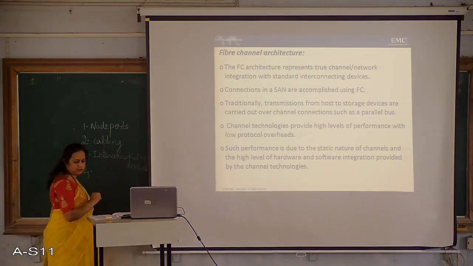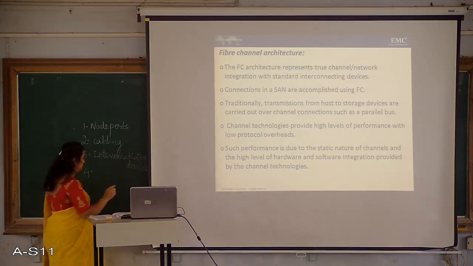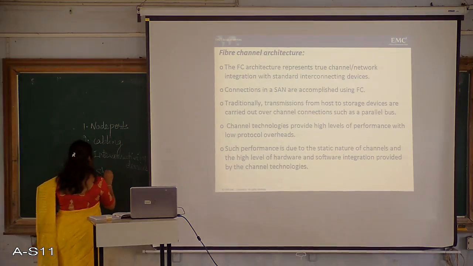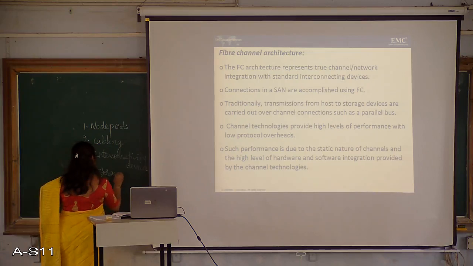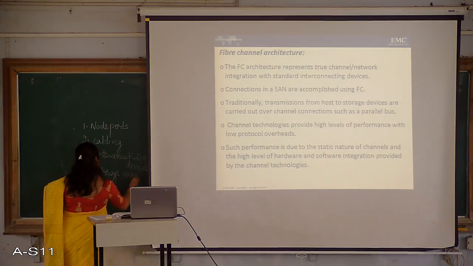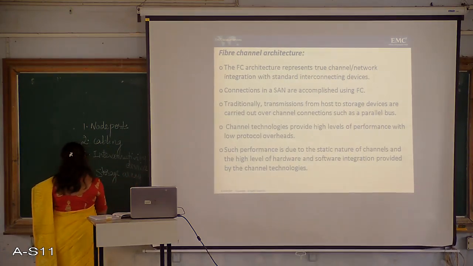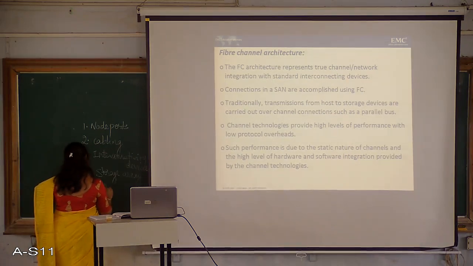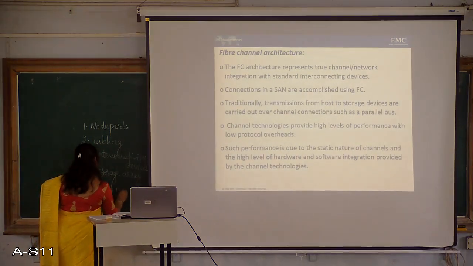And fourth is the storage array. And fifth is the SAN management software.